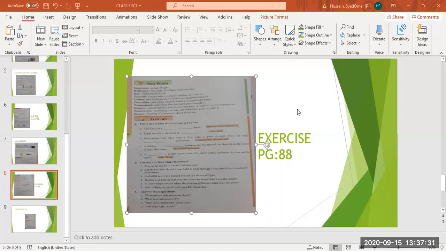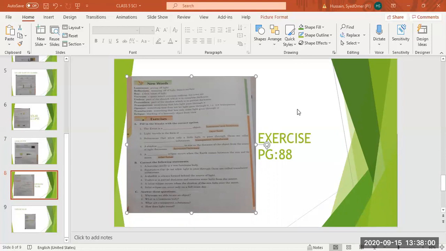Okay, so students, in the previous lecture, I gave you homework of new words, only words, not the meanings. And for today, your homework is to do the question answers, part C, complete part C. Learn plus write, complete part C. A और B हम अभी करेंगे, ठीक है? So A, fill in the blanks with the correct option. Number 1, the earth is a dash object.